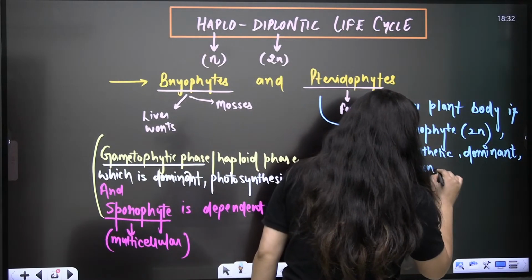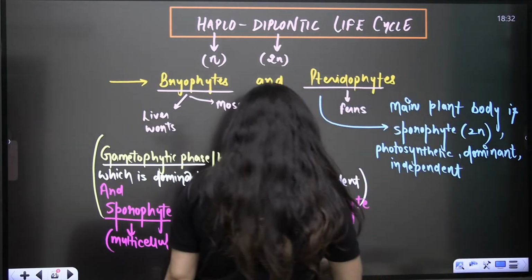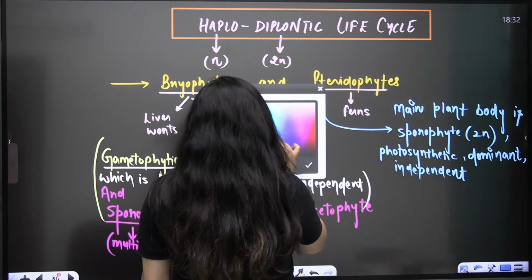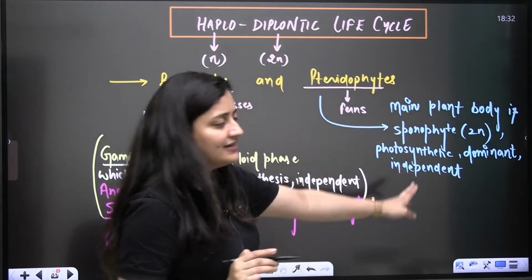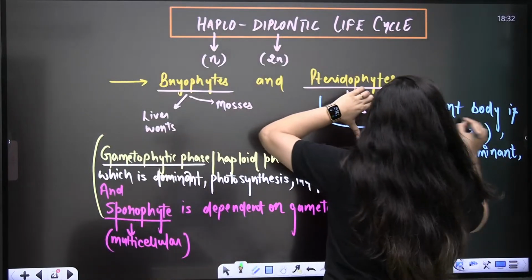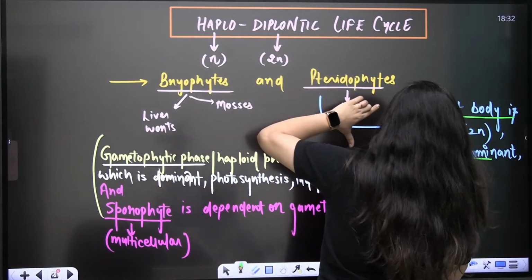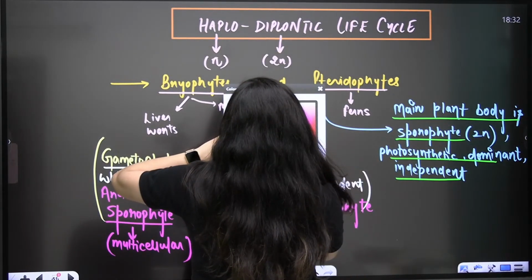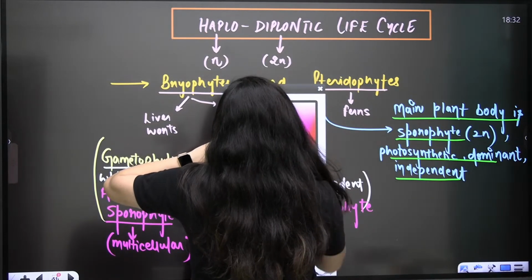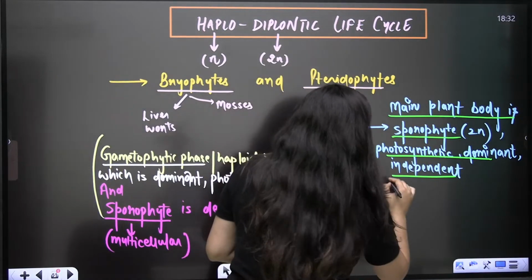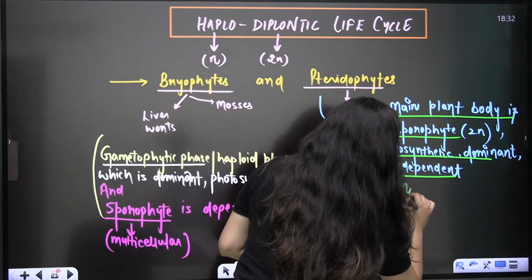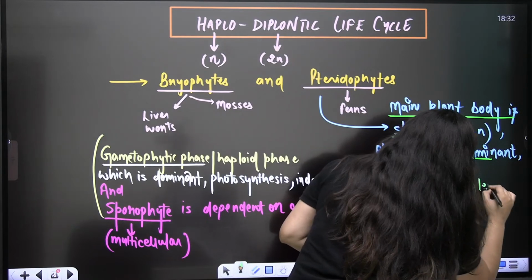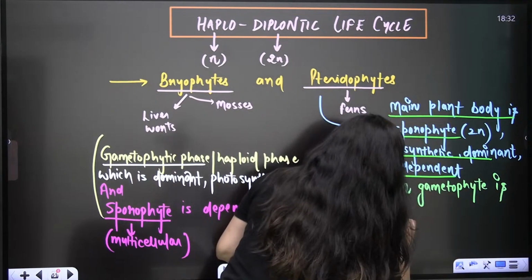But in the case of pteridophytes, one point is very interesting. As I said, the main plant body is sporophytic, photosynthetic and independent. Along with that, even the gametophyte is independent and free living.